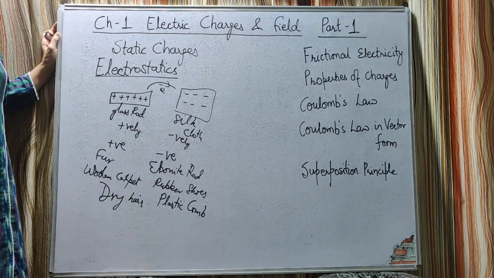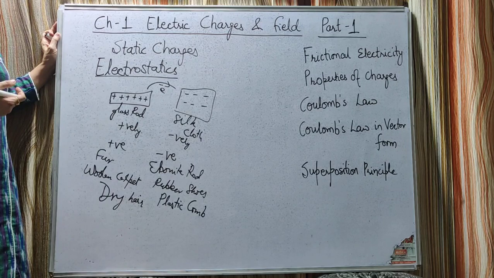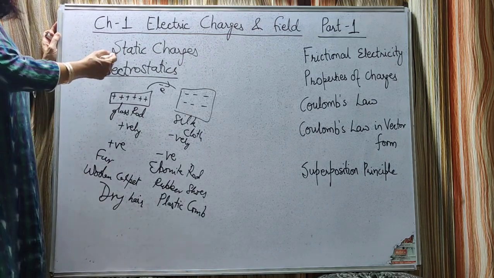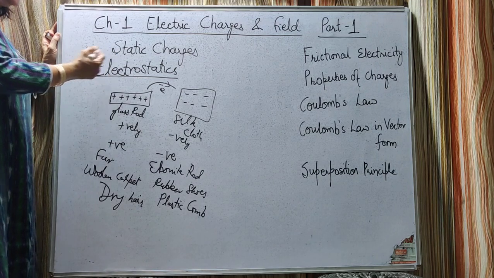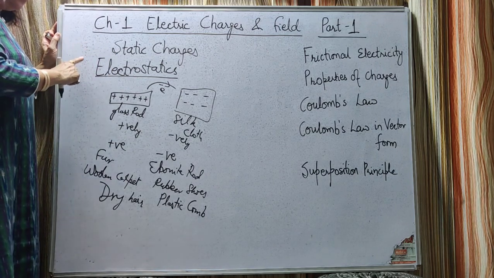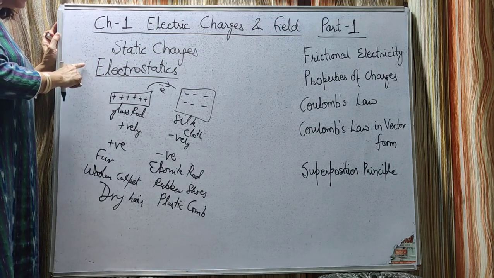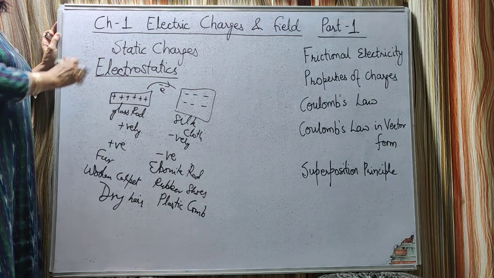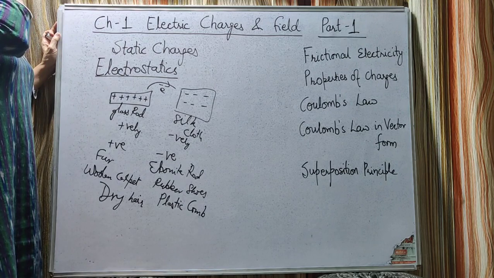So, that is why the plastic comb gets negatively charged, whereas the dry hair will get an equal amount of positive charge. And as these charges remain at rest, we call these charges static charges. And the branch of physics which deals with the study of the static charges is called electrostatics. So this is all about frictional electricity.